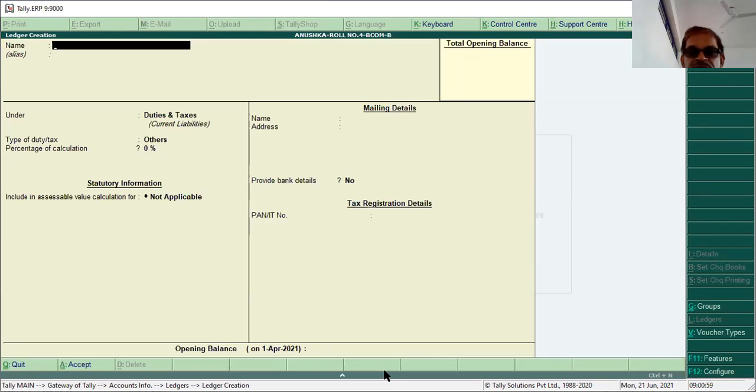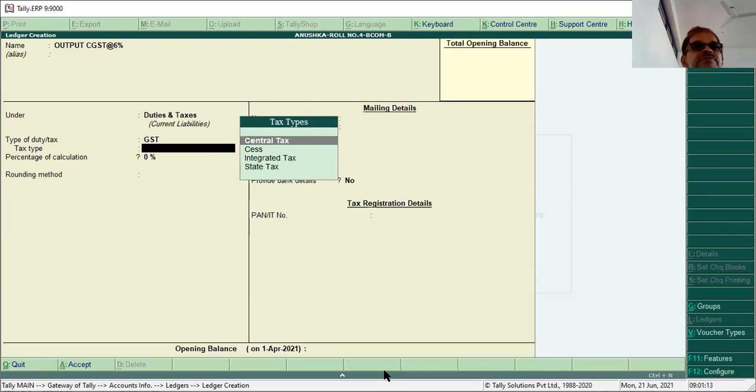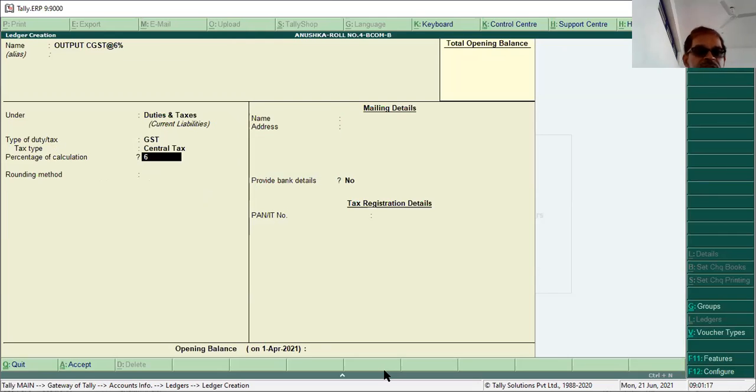Now you have to create CGST and SGST output. Output CGST at the rate of 6%, because the total is 12: 6 plus 6. So select GST, central tax, and enter 6%.